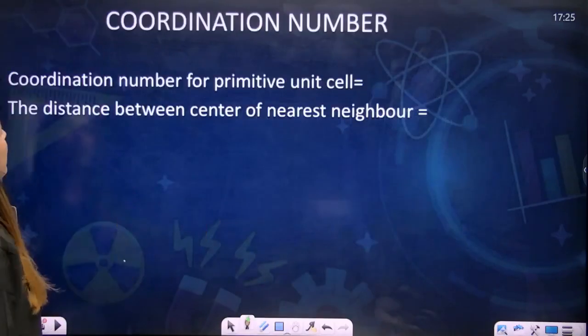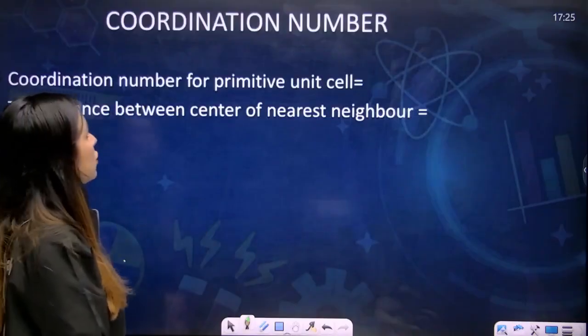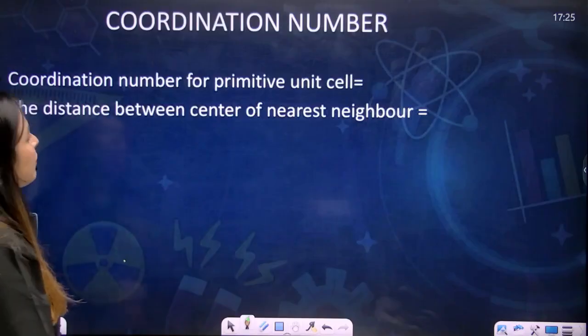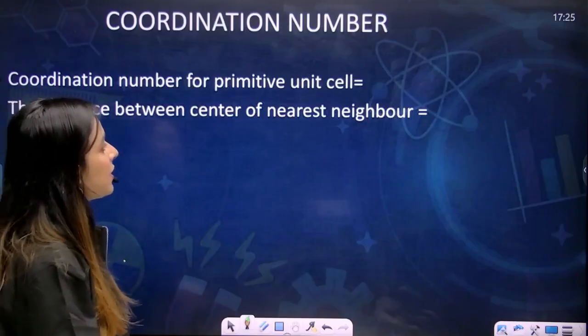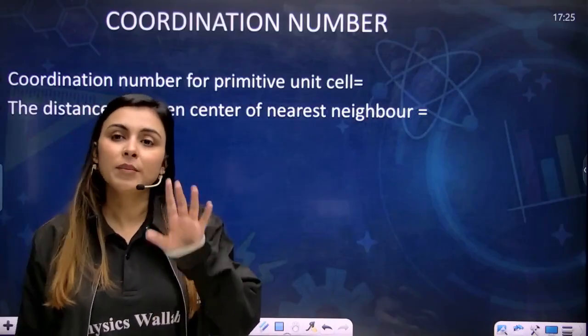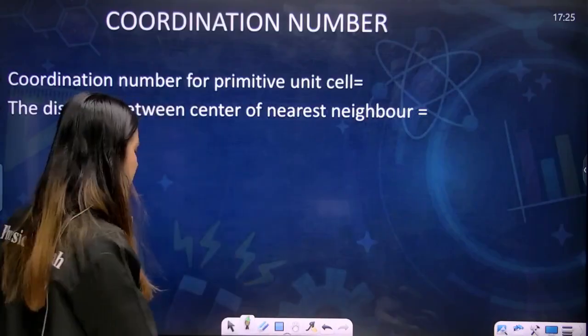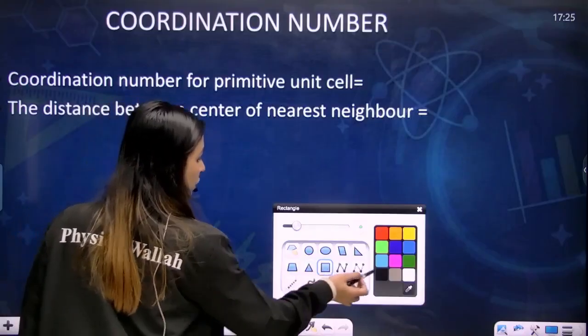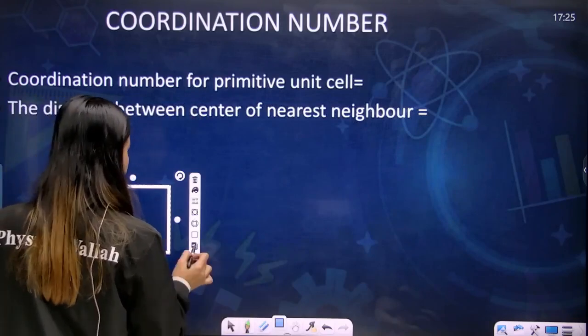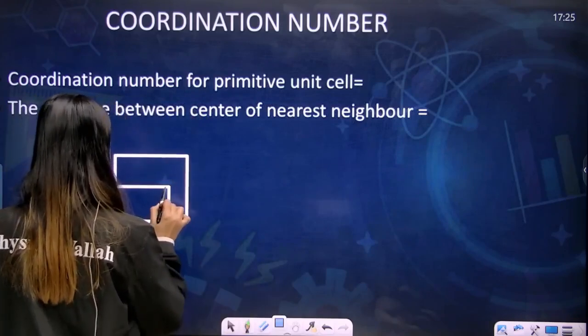Now you have to calculate the coordination number. So we'll be understanding the coordination number for a primitive unit cell. How are you going to understand it? Let's draw a primitive unit cell. You have a primitive unit cell like this.